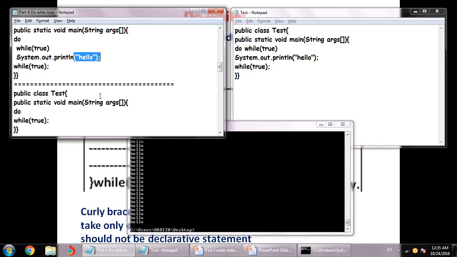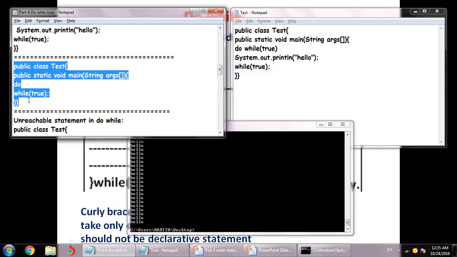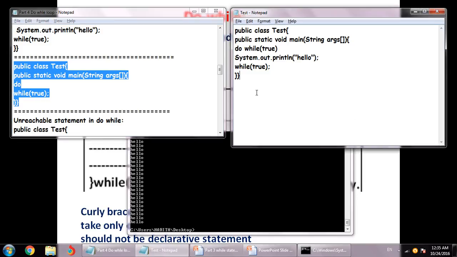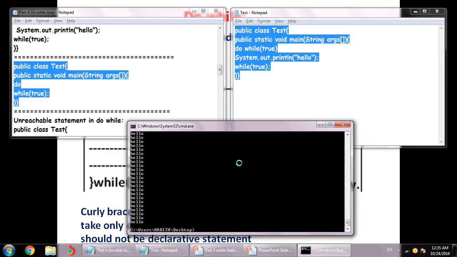Now the next thing is we have no curly braces and we have no statements inside the do loop, but we have a true condition, and this is the indication of looping. Also we know that because these are constants, the compiler is unable to find the error.